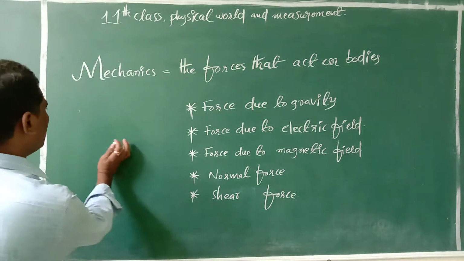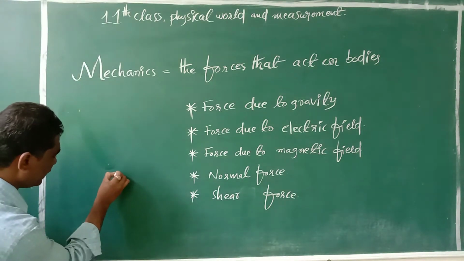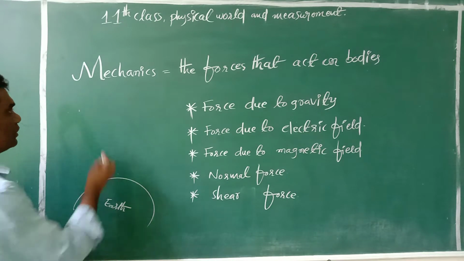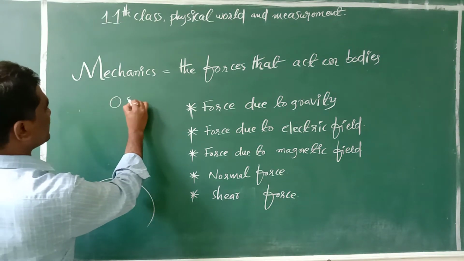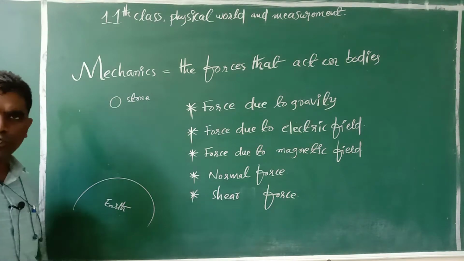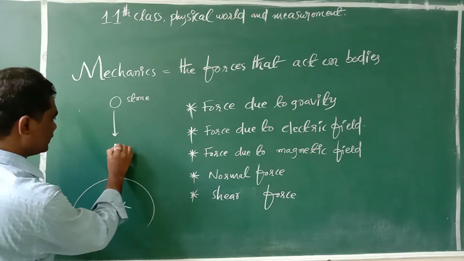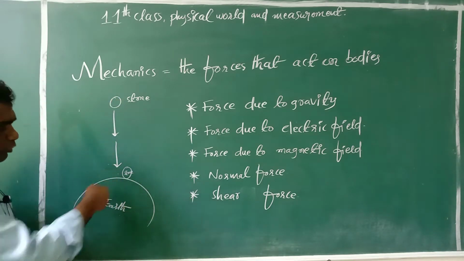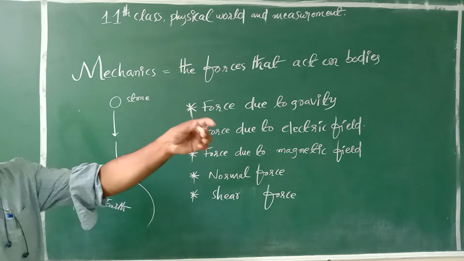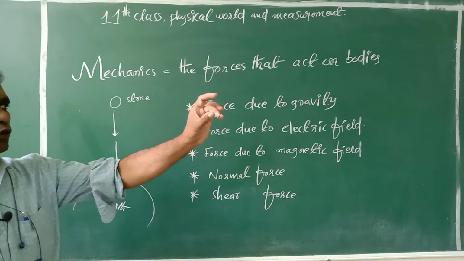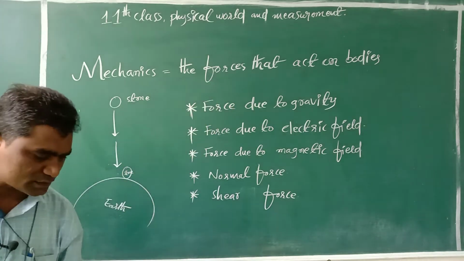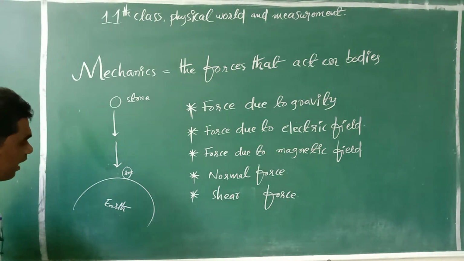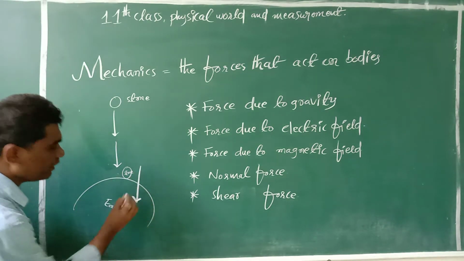Okay. For example, here we'll discuss, earth is here. So here whenever one stone is dropped, let us take, this is a stone. Whenever one stone is dropped, what happens? The stone falls on the earth. Why does the stone fall on the earth? Whenever one stone is dropped like this, what happens? The stone falls on the ground. Why? Because earth attracts this stone into downward direction.